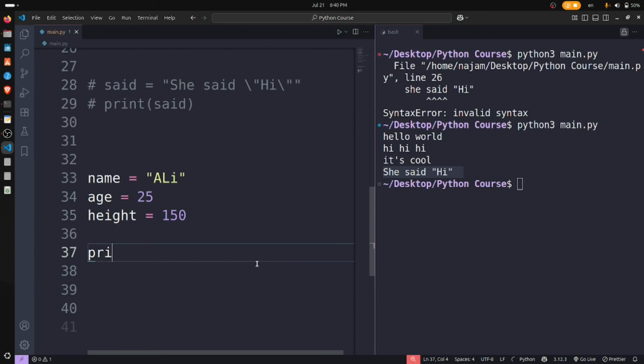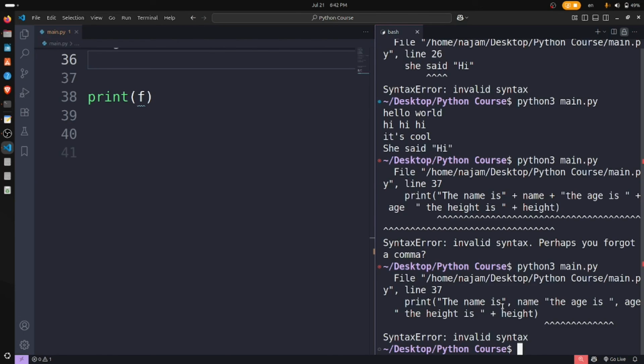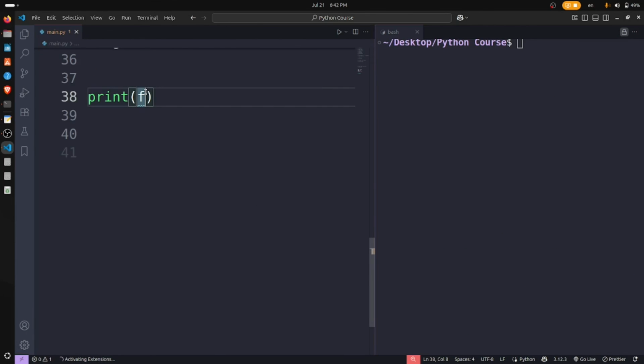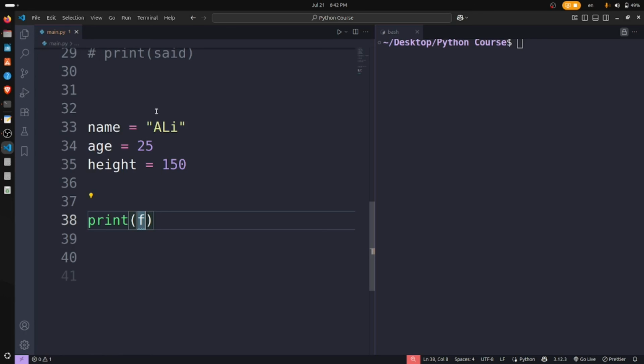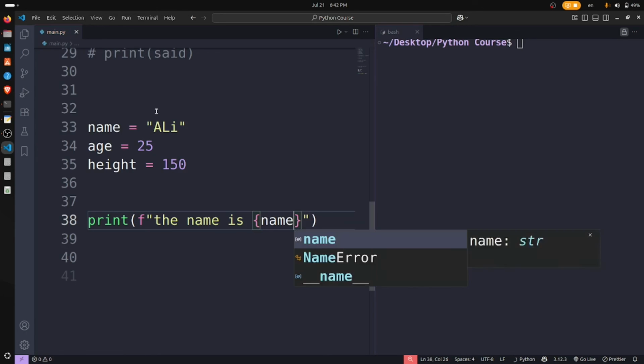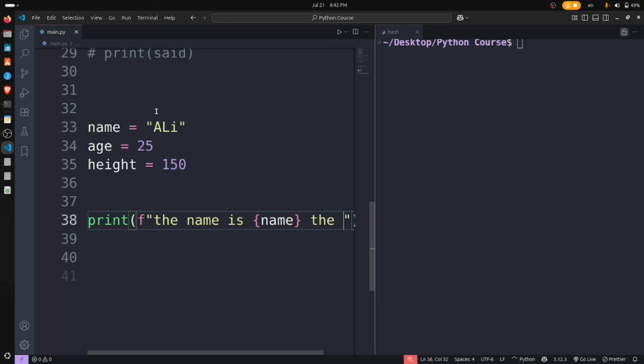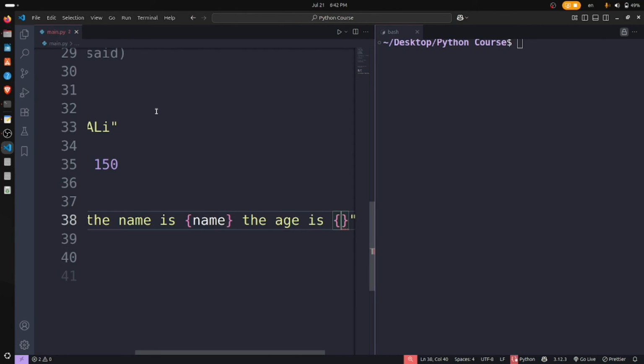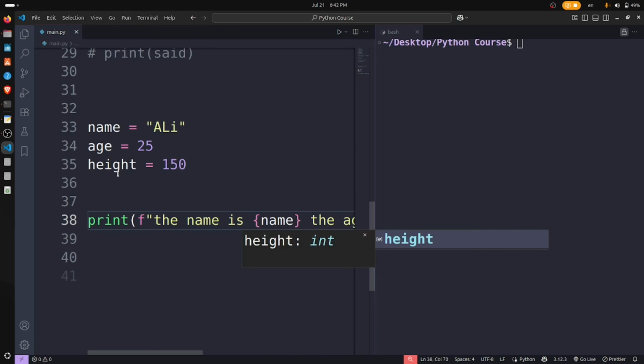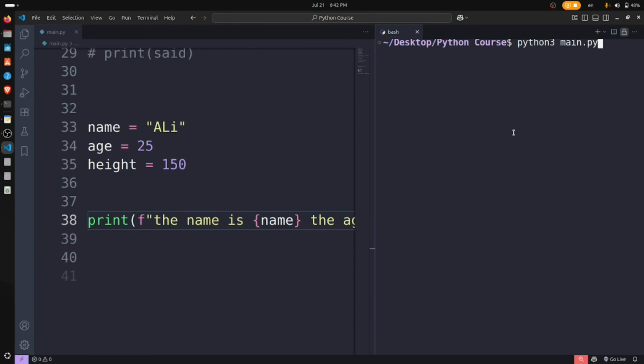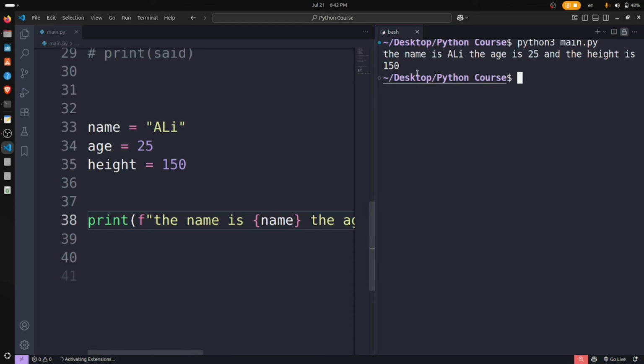Now if I print this, like the name is name, the age is age, and the height is height. Well, if I print this, yeah, all the things are correct.